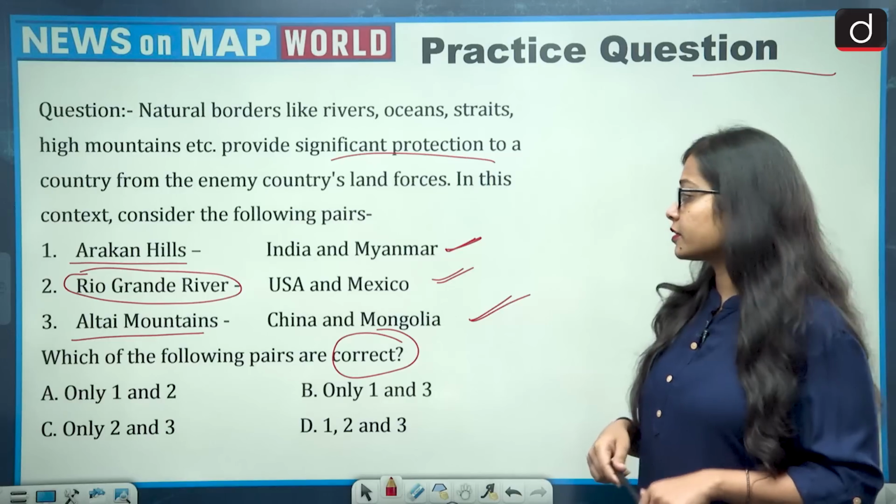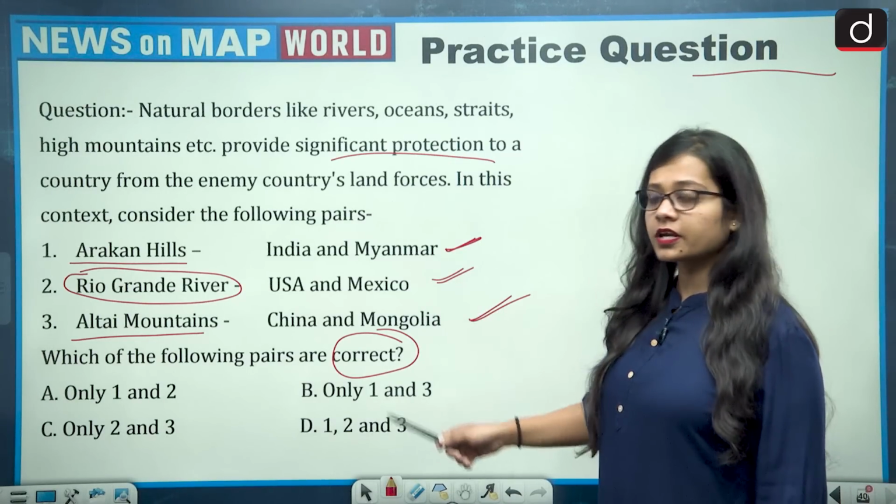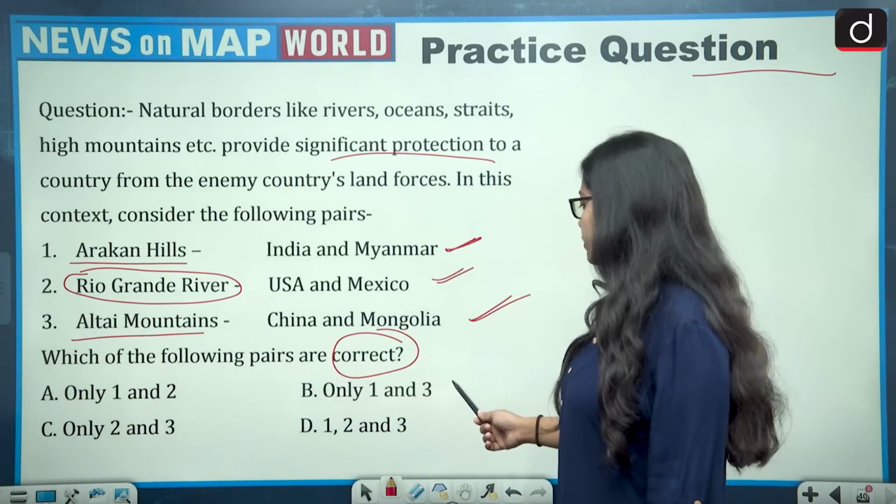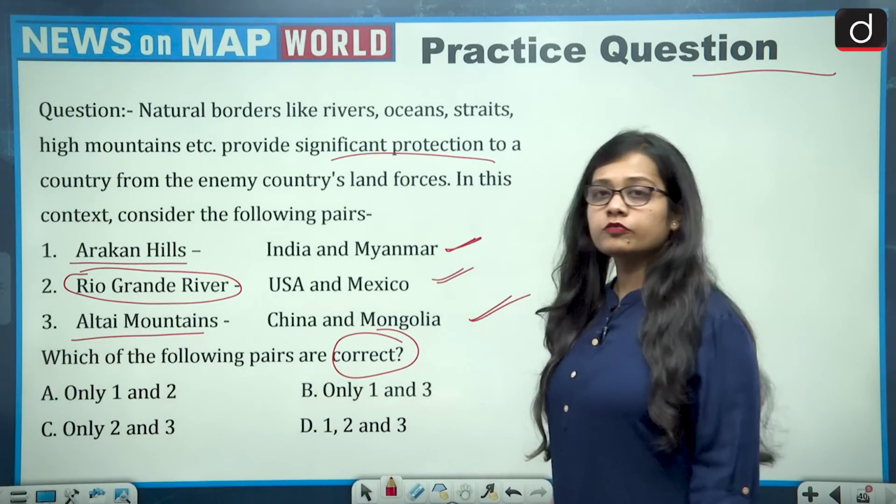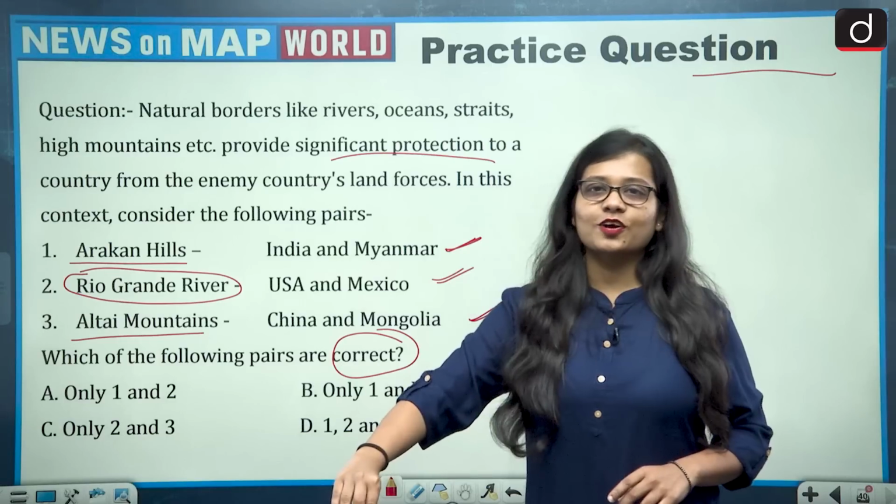to the right answer. So you have to talk about which of the pairs are correctly matched. Only 1 and 2, only 1 and 3, only 2 and 3, or 1, 2 and 3. So give me the answer in the comment section.